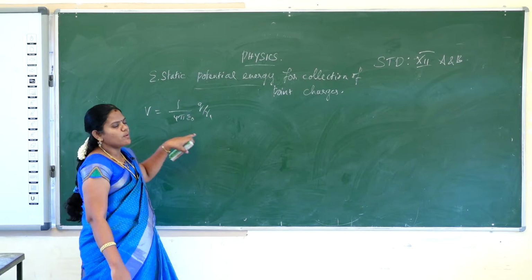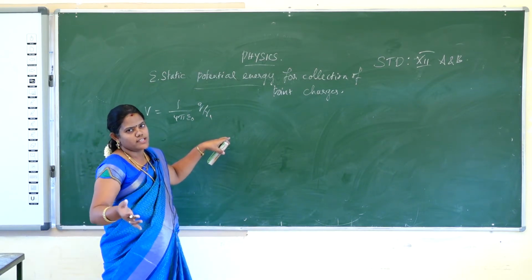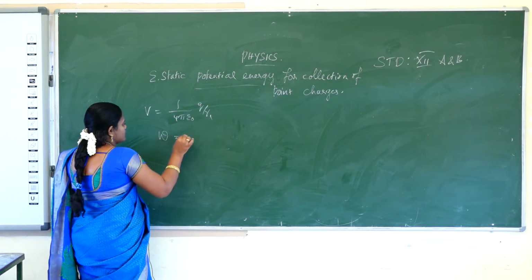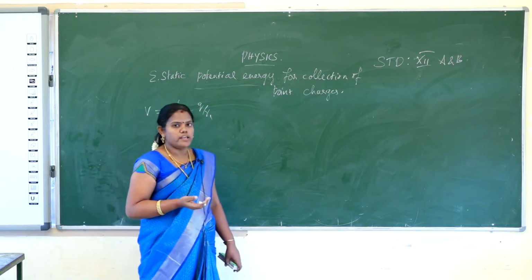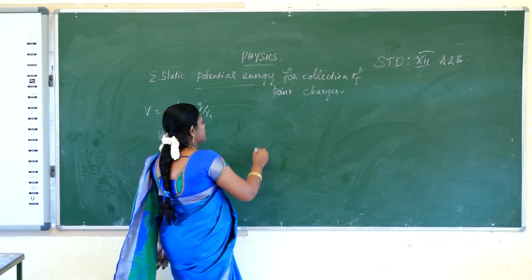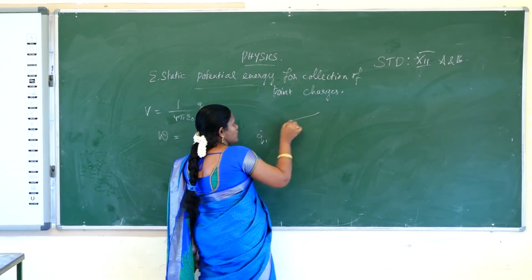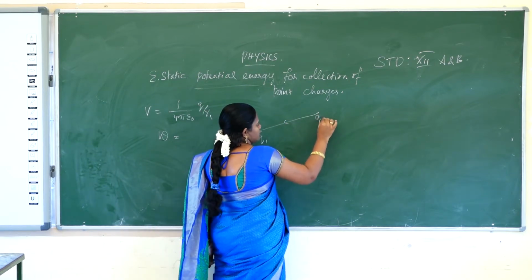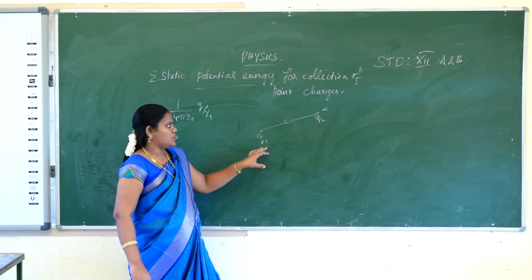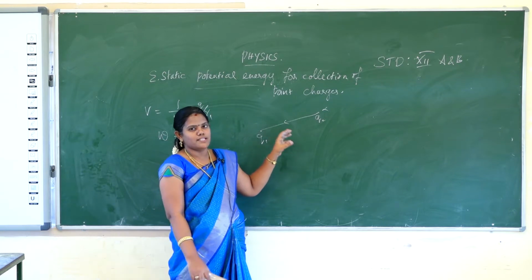And now we calculate the electrostatic potential energy. How will you calculate it? The work done is always stored as electrostatic potential energy. So, we will first calculate the work done. Work done W is required to bring a Q2 charge to a point. Suppose first we consider the Q1 charge, and the Q2 charge is brought from infinite distance to a particular point. Q1 charge is at rest, and Q2 is brought from infinity to the particular point against the Coulomb force, so some work is required.